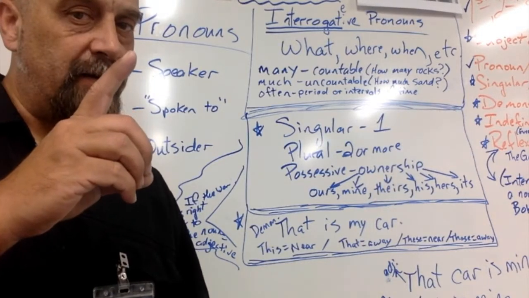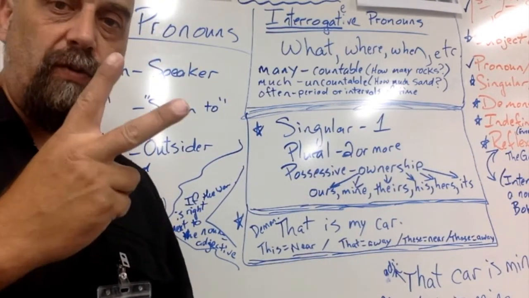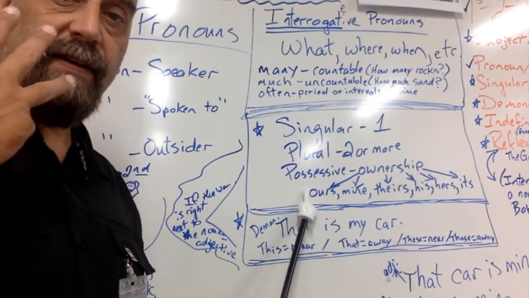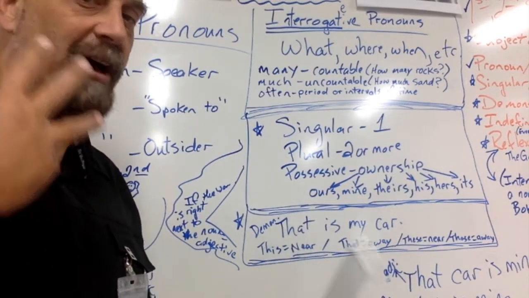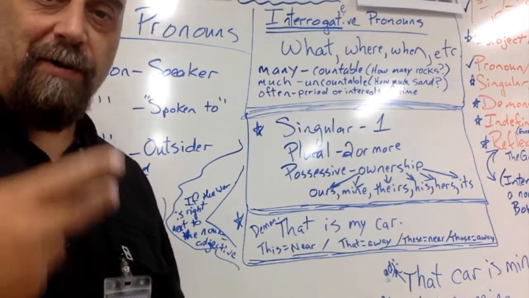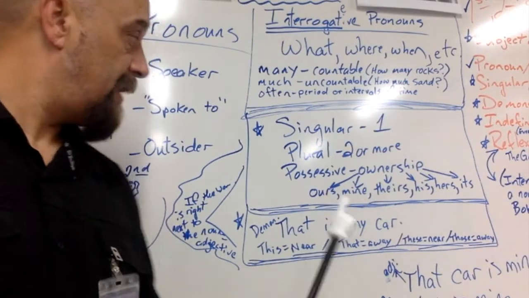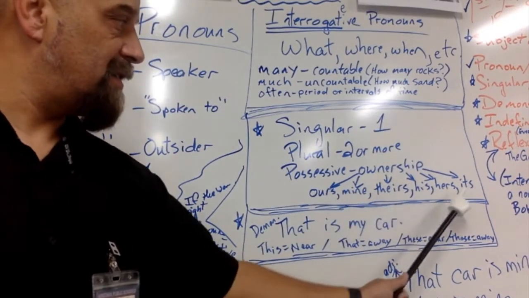All right, singular, plural, and possessive pronouns. Singular is 1. Plural is 2 or more. Possessive is ownership: ours, mine, theirs, his, hers, its.